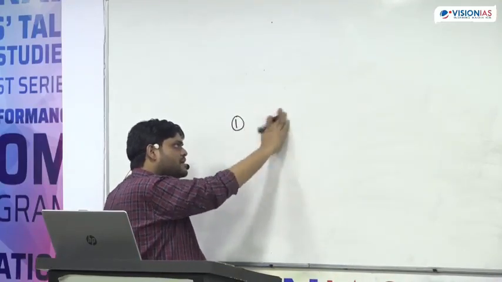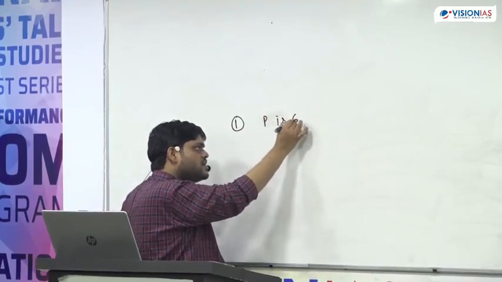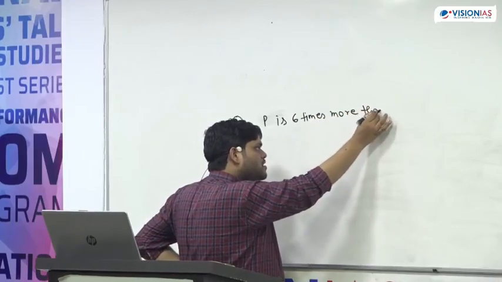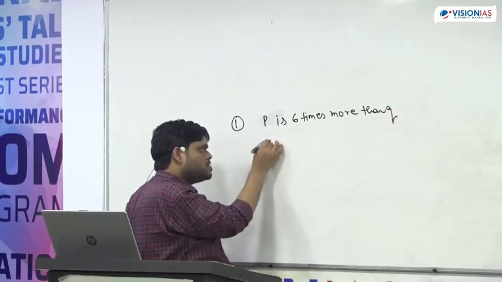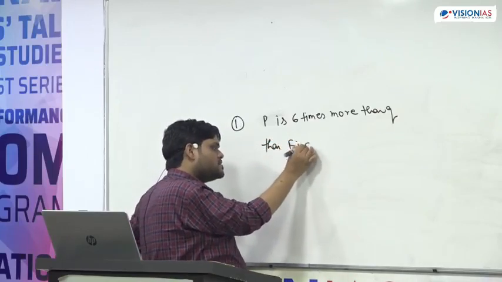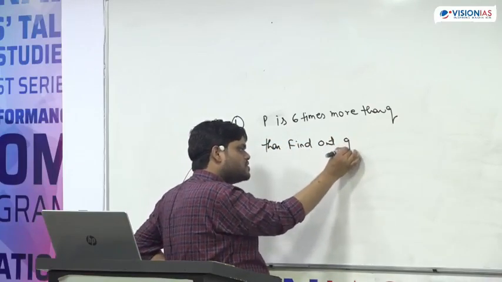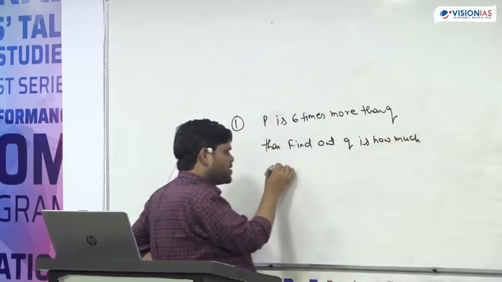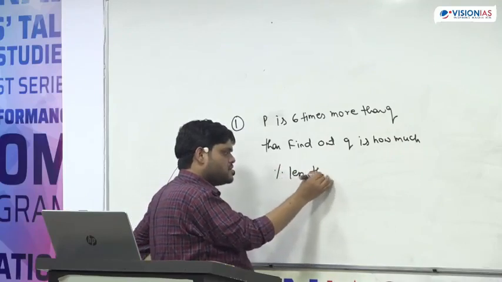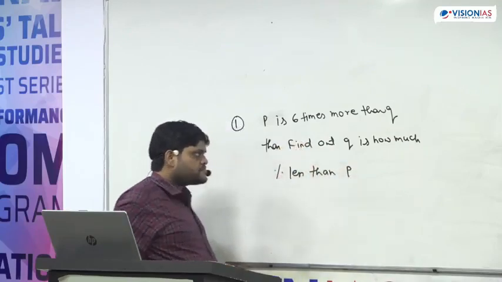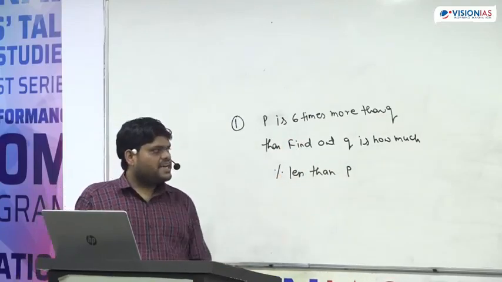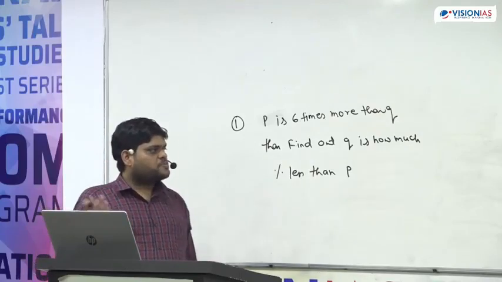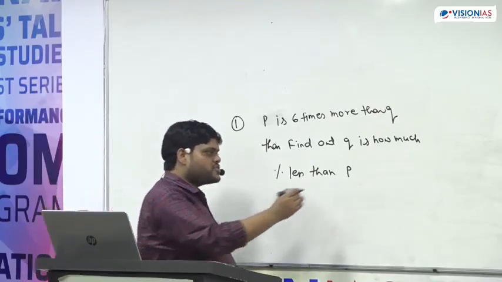P is 6 times more than Q. Then find out Q is how much percent less than P. The question is P is 6 times more than Q, then find out Q is how much percent less than P. How to approach this question?